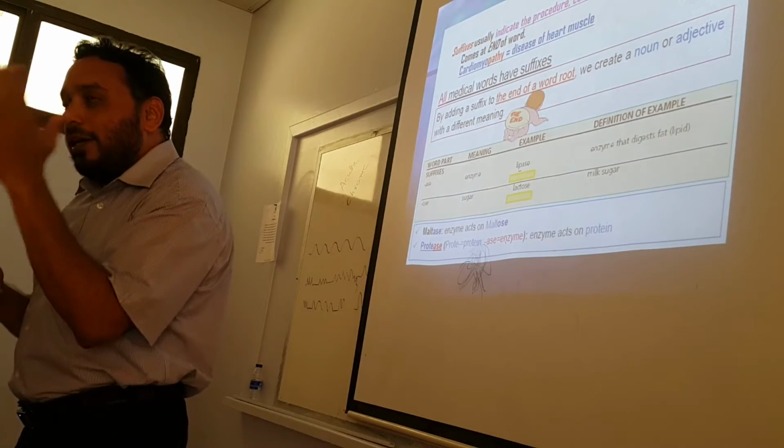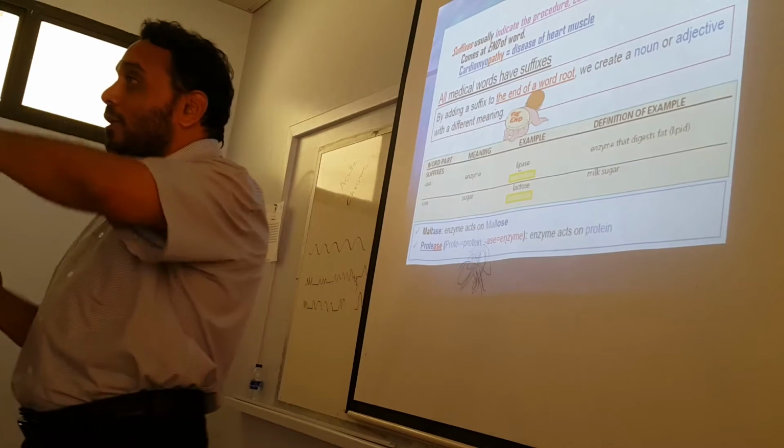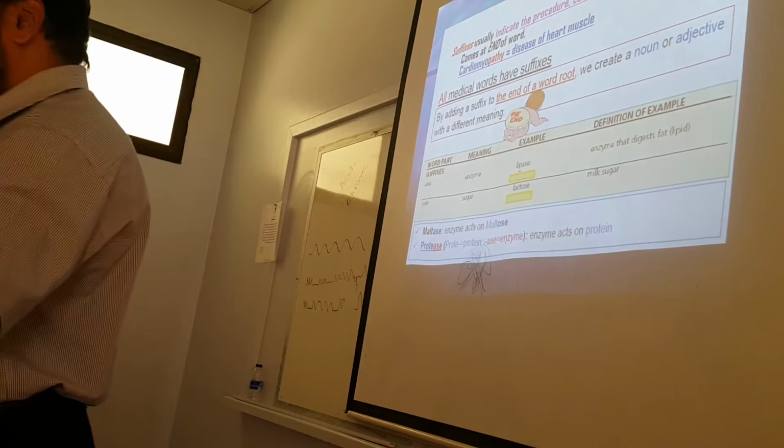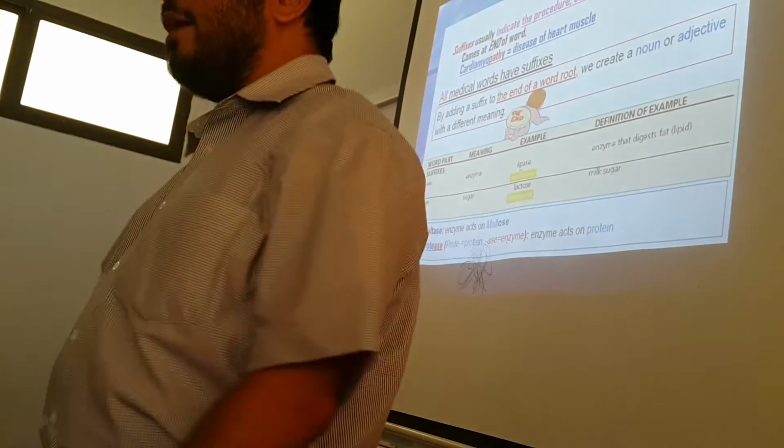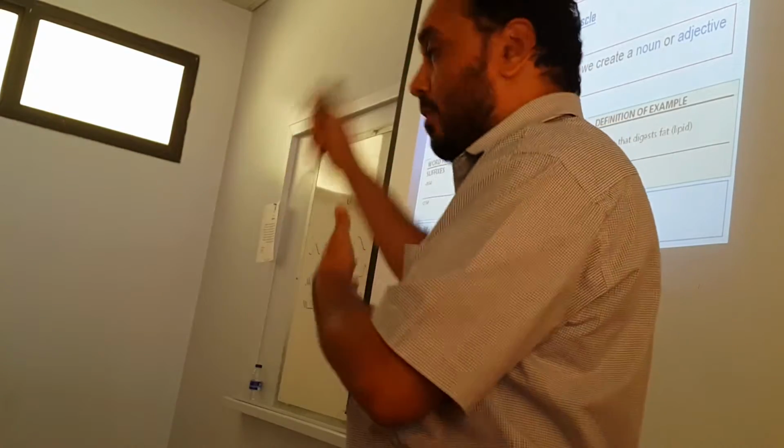They indicated location, time, isn't it? What did the root indicate? The body part. Similarly, the suffix usually indicates the procedure, condition, disorder or disease. Like ia, ism, etc. Like we had seen in pericardium, right?